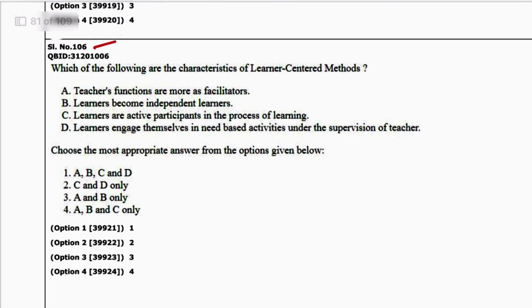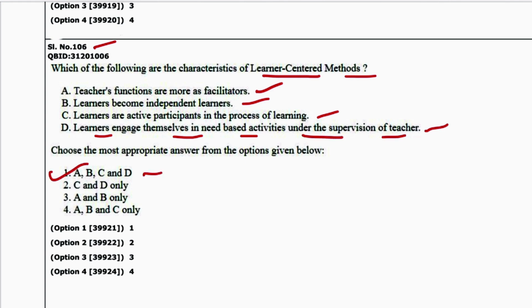Next question number 6. Which of the following are the characteristics of learner-centered methods? So teachers function more as facilitators, yes. Learners become independent learners, yes. Learners are active participants in the process of learning, yes. Learners engage themselves in the need-based activities under the supervision of teachers, yes. So all are correct. 1 is the answer.